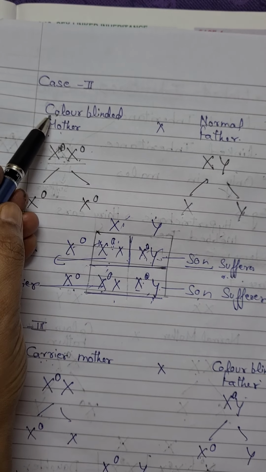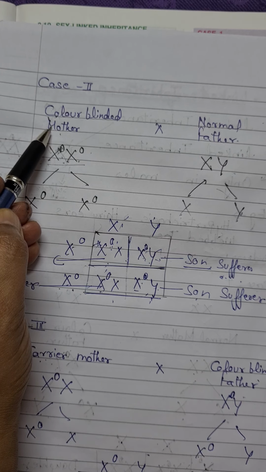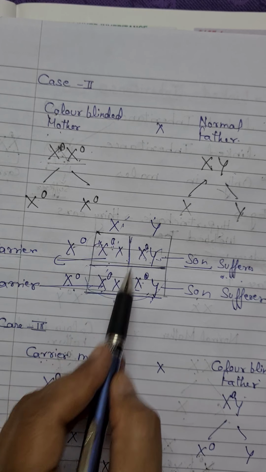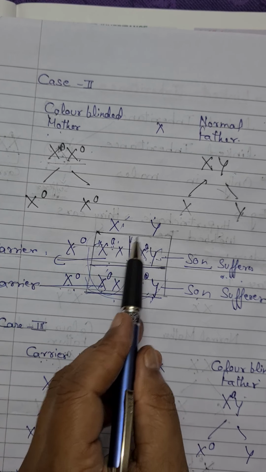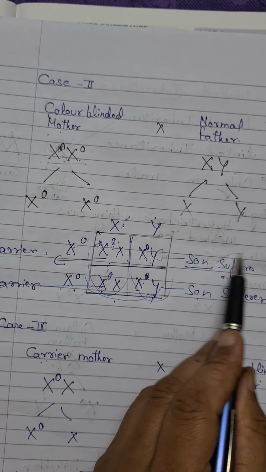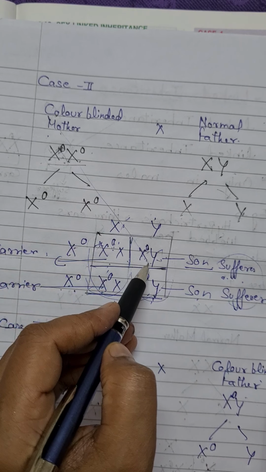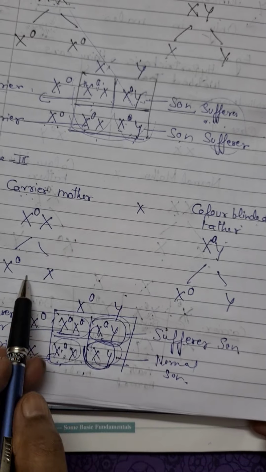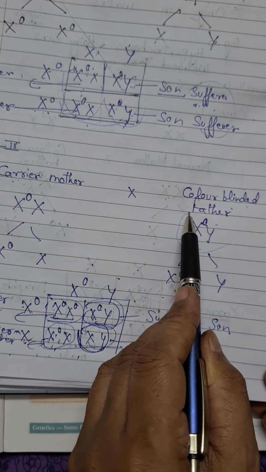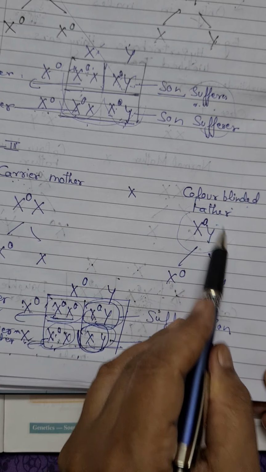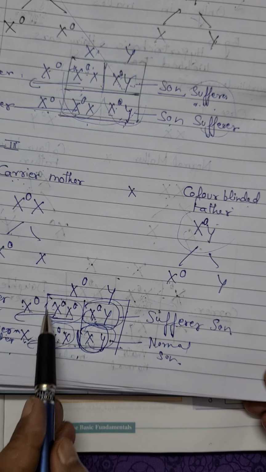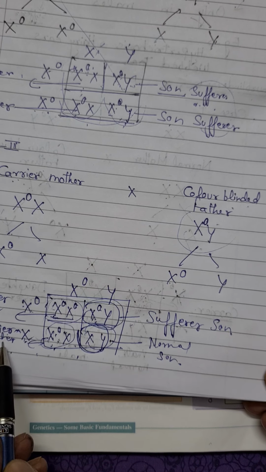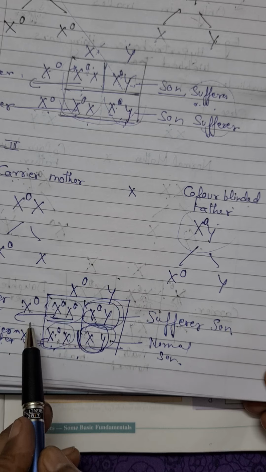Just see here, mother is color blinded, and in the possible combinations, females are the carriers, not the sufferer, but both the sons are sufferers. Means the mother is transmitting this disorder to the son. Now here, father is color blinded and mother is a carrier only. As father is color blinded, one daughter will be a sufferer and another a carrier, but they will not be normal.